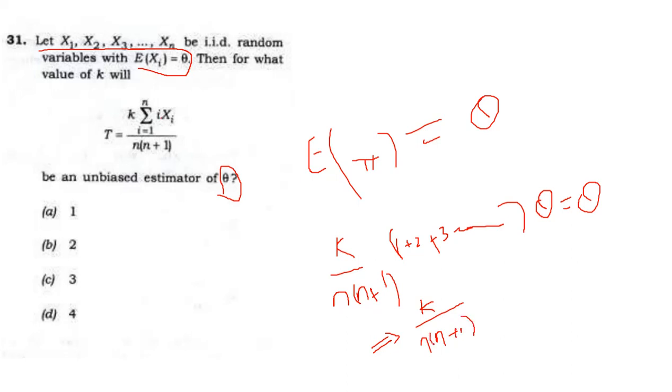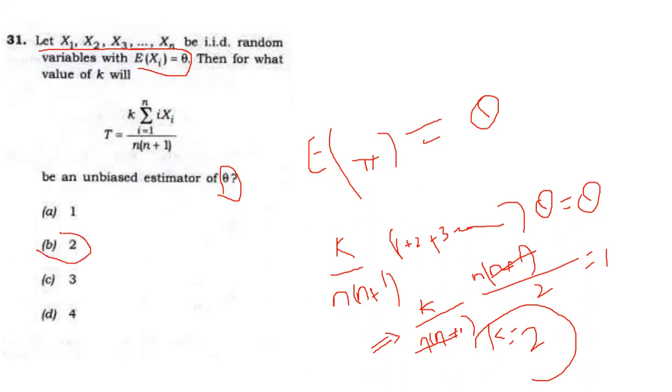The sum of natural numbers is n into n plus 1 divided by 2. Here we have 1. Finally, this will be cancelled out, this will be cancelled out. Finally we got k equal to 2. So our option B is correct for question number 31 from UPSC ISS statistical paper 2, question number 31. The year is 2017.